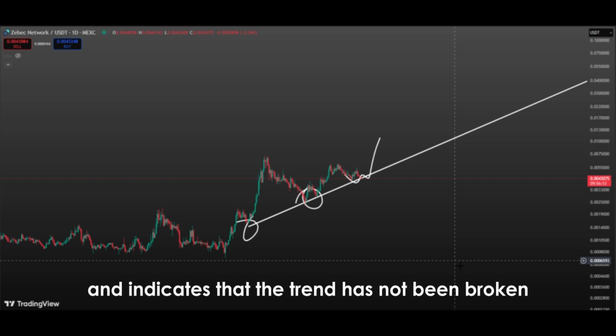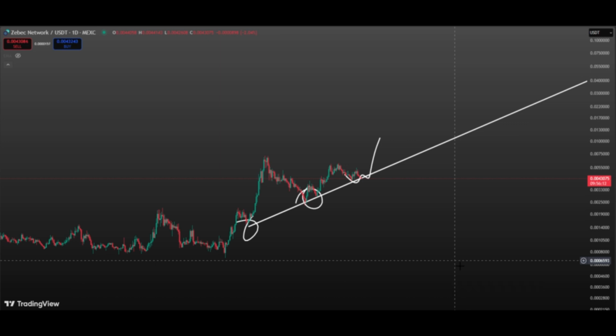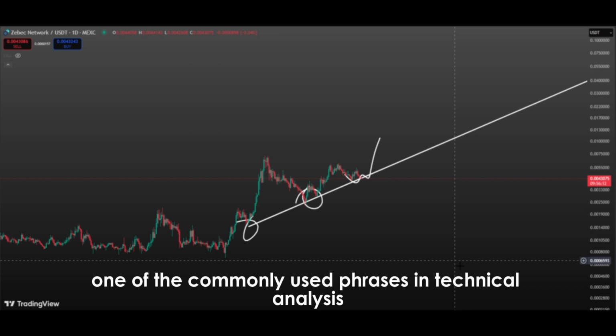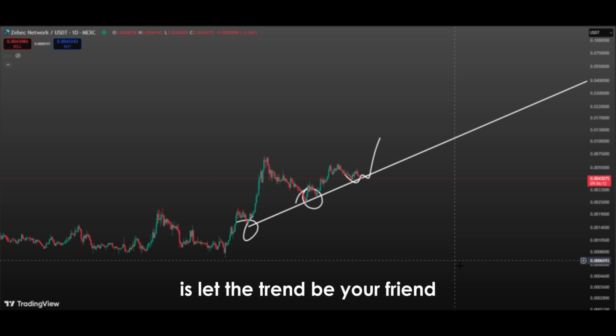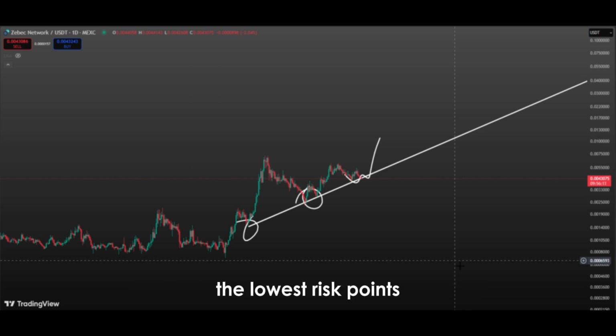Thus, the current touch of the ascending trend line is part of this natural cycle and indicates that the trend has not been broken. In fact, the likelihood of the trend continuing is strengthened. In such cases, one of the commonly used phrases in technical analysis is, "Let the trend be your friend." Pullbacks to the trend line are generally the lowest risk points.